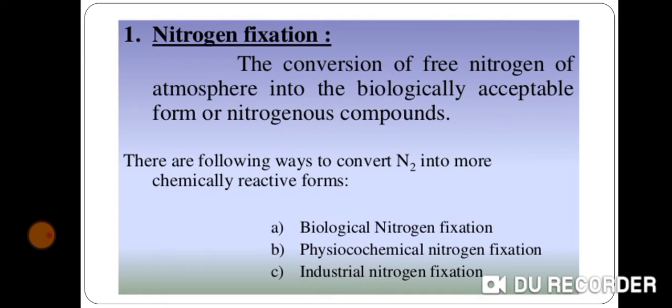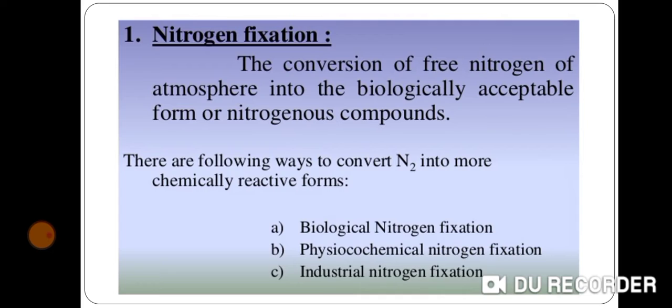Our atmosphere contains a lot of nitrogen gas. In fact, our atmosphere has 78% nitrogen gas. The atmospheric nitrogen gas cannot be utilized directly by plants or animals. In order that the nitrogen gas of the atmosphere can be utilized by plants for their growth, it has first to be converted into nitrogen compounds, which can be absorbed by the roots of the plants.